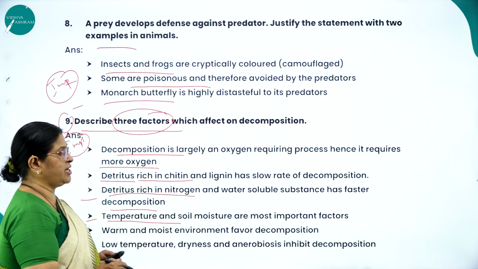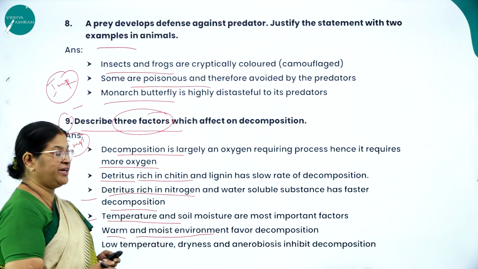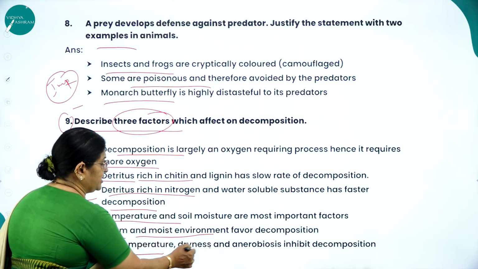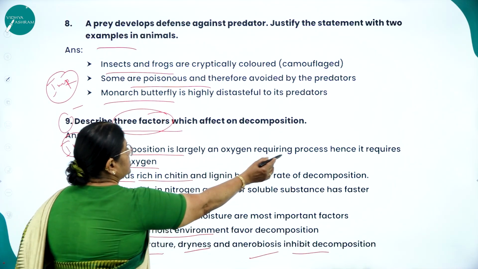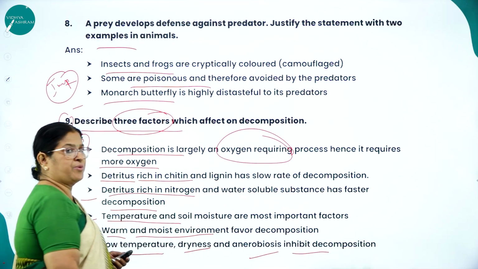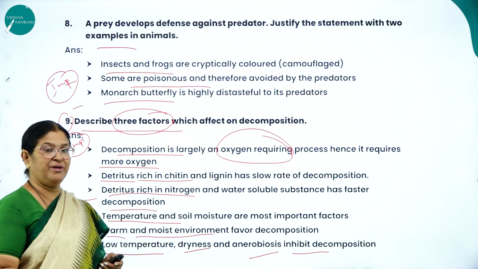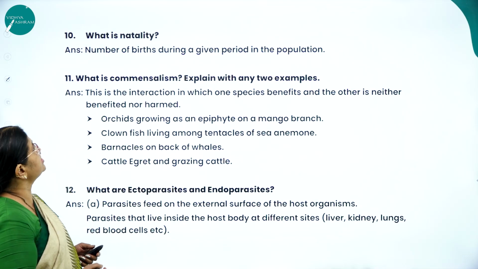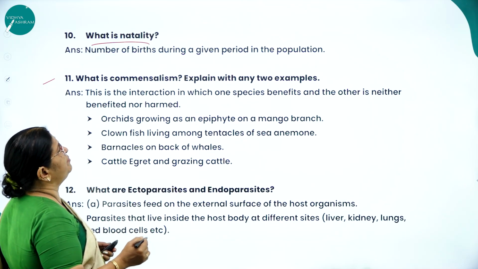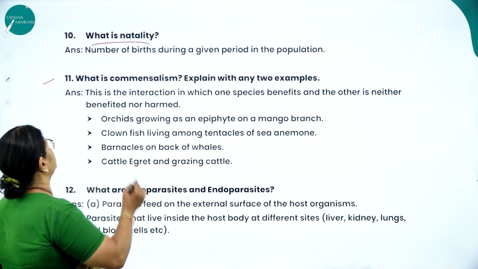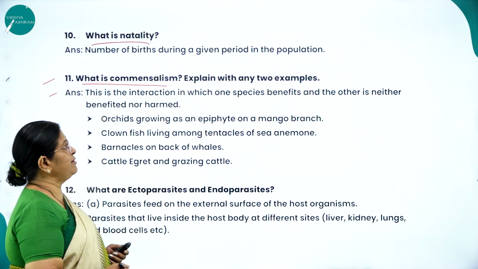Temperature and soil moisture are the most important factors. Warm and moist environments favor decomposition. Low temperature, dryness and anaerobiosis inhibit decomposition. Already I told you it is largely an oxygen requiring process, so the rate of decomposition is much faster when more oxygen is available. Next, what is natality? Natality is nothing but birth rate, the number of births during a given period in the population.